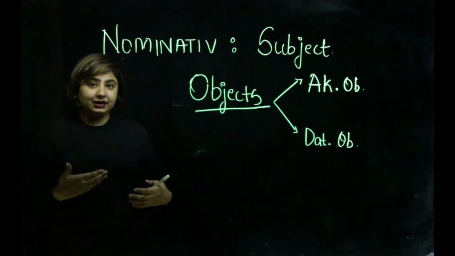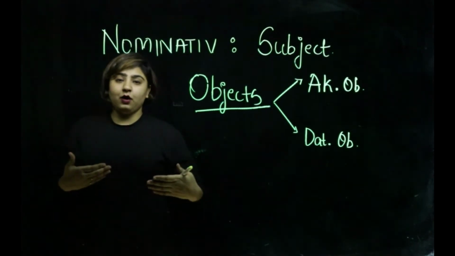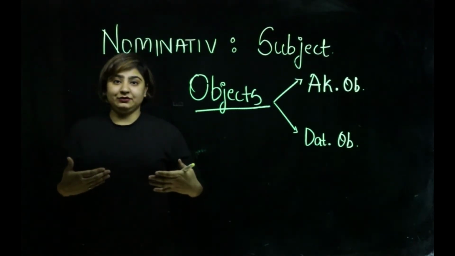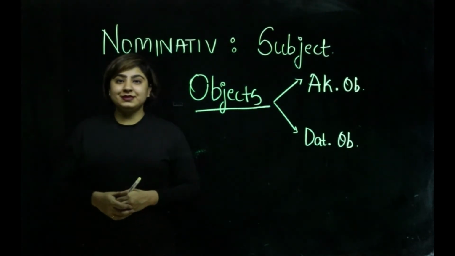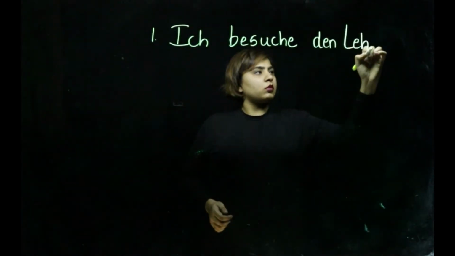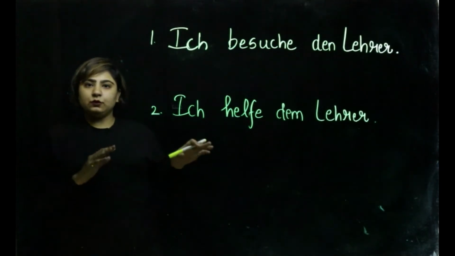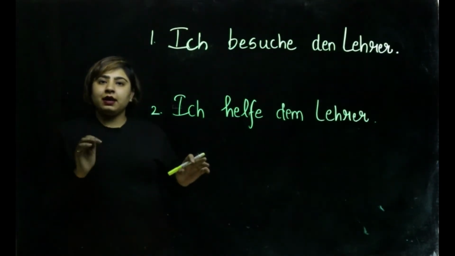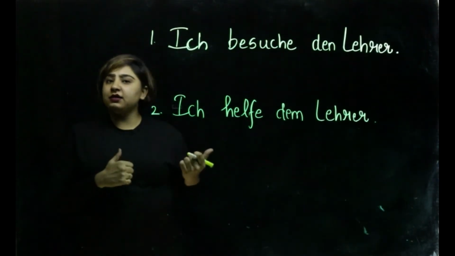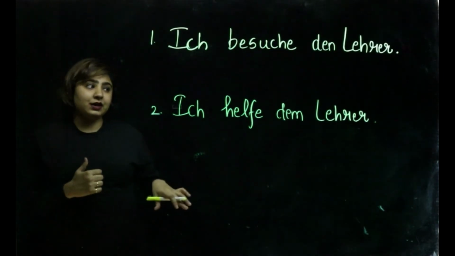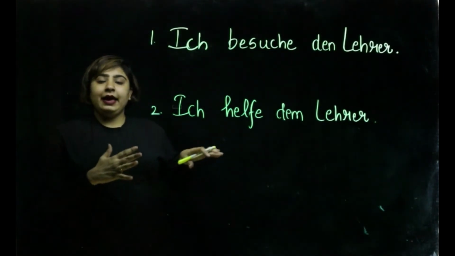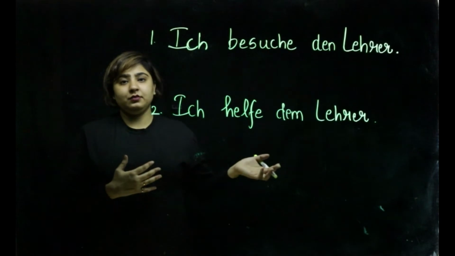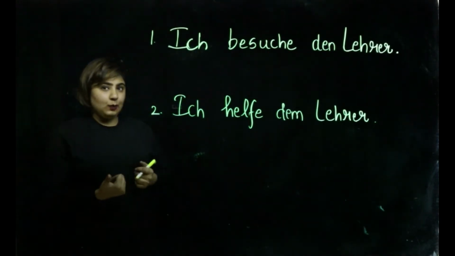If you have a dative verb, then the following object will become dative. Let's see a few examples. I have two sentences here. Ich besuche den Lehrer. And the second one, ich helfe dem Lehrer. Let's see them one by one.